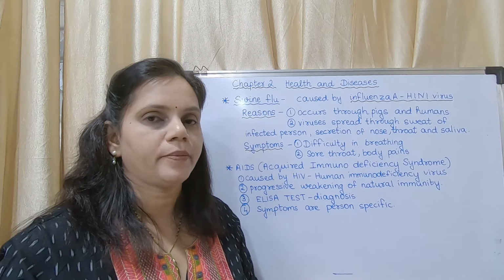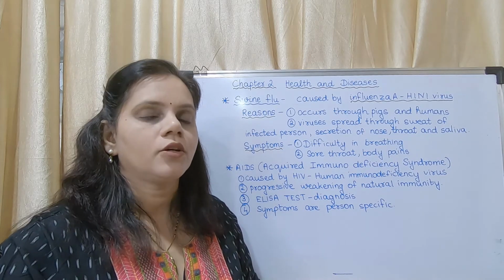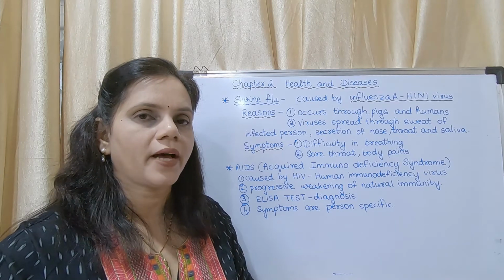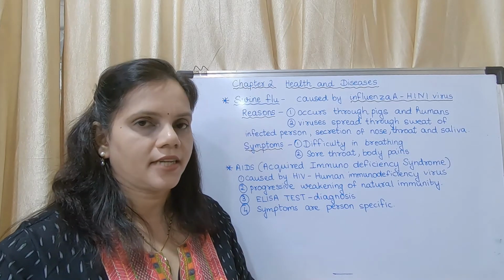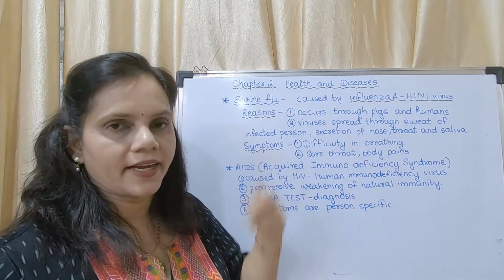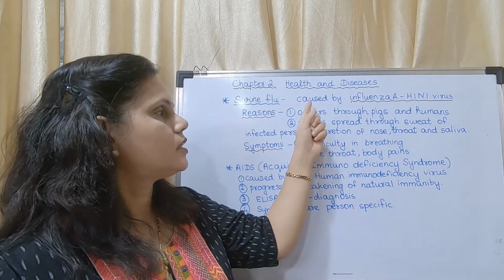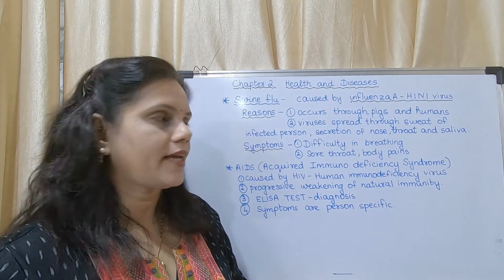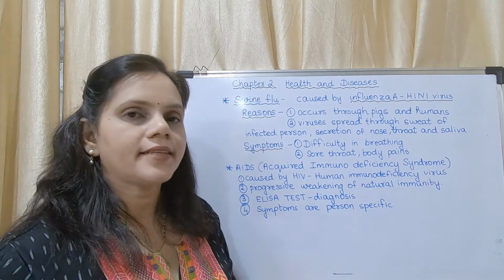Nowadays you are familiar with the term COVID-19. Okay, that is the name of the disease. It is caused by coronavirus. It is a type of coronavirus. It is again a virus. This is also a virus, that is swine flu. It is caused by influenza A, H1N1 virus. It occurs through pigs and humans.